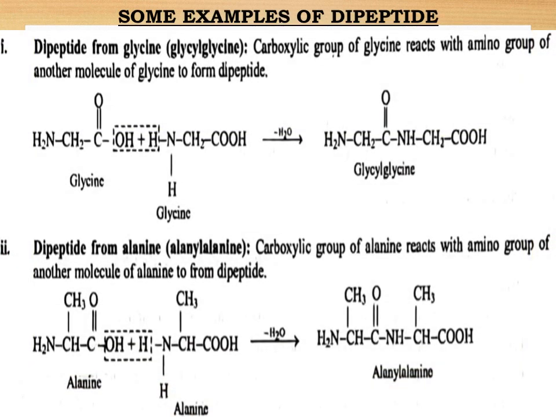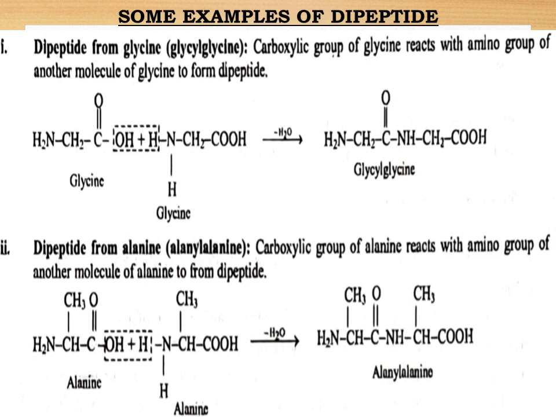Students, now let us study some examples of how a dipeptide linkage is formed. In the first example, you can see two glycine molecules. The carboxyl group of the first glycine reacts with the amino group of the second glycine and forms a dipeptide bond by removal of a water molecule. The dipeptide which is formed is called glycylglycine.